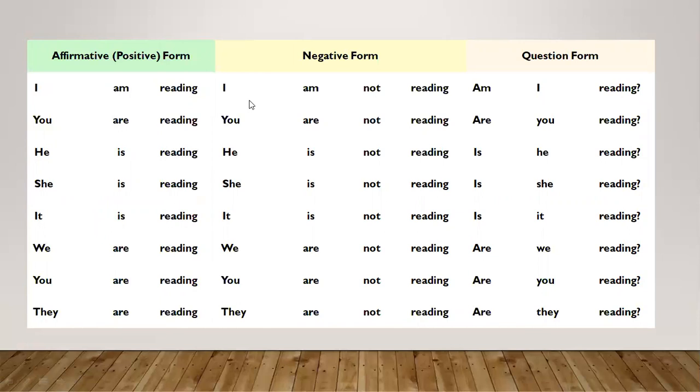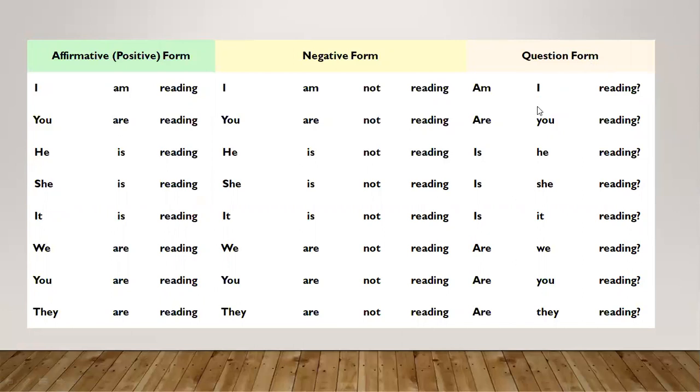Same in the negative form. We just add not with the to be form of the verb, or we can say before the main verb in its present participle or ing form, or we use not after the to be verb. I am not reading, you are not reading, he is not reading, we are not reading, they are not reading. Now see the interrogative form or question form.